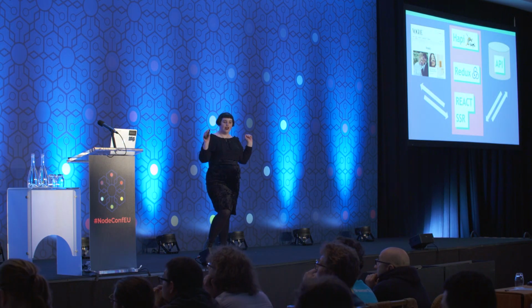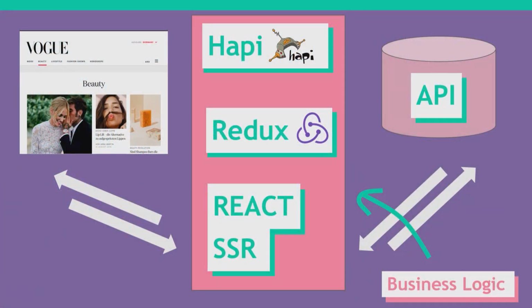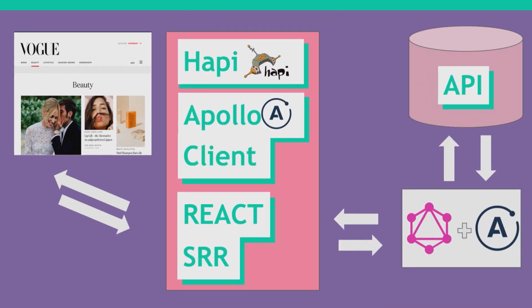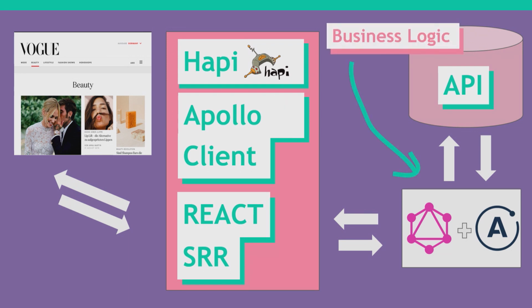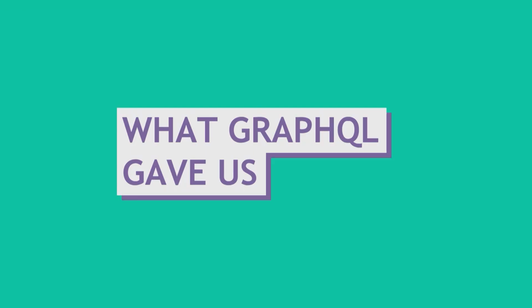So if you remember, this is what our application looked like before. And all the business logic was happening in our React application in and around the React components. When we refactored the application, we essentially added a GraphQL layer that sat in between the main application and the third-party API. And all the business logic moved to that layer. As you can see from here, we used Apollo for that. And here's what GraphQL actually gave us.